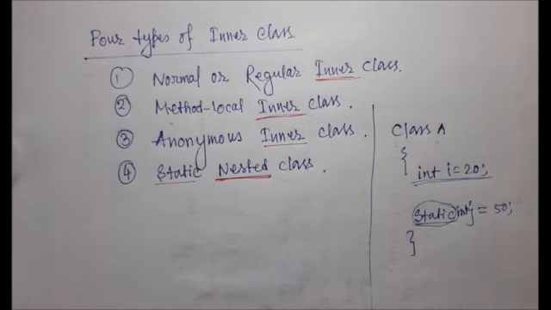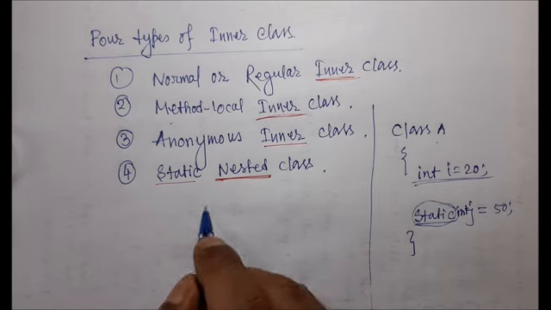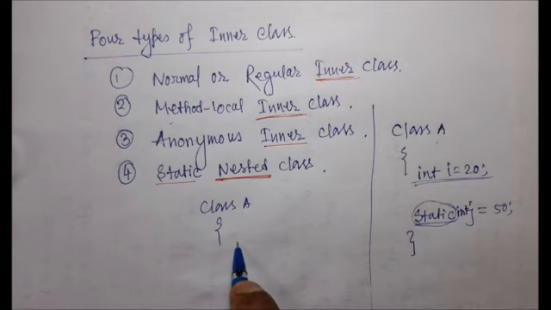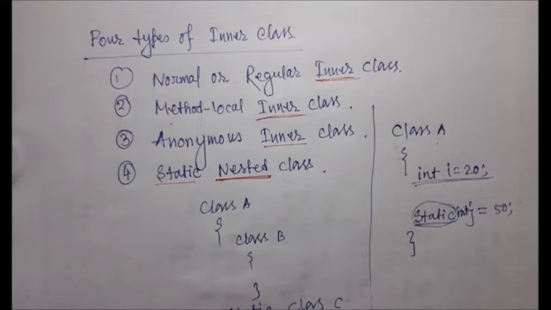Now suppose I have declared a class, because I am talking about the inner class. Let me consider a class, for example A, and within the class I declare a class, for example class B. So this is my inner class, right? And if I declare another class that is static, for example static class C. Here I have declared a normal or regular inner class, and this other class is called nested class.